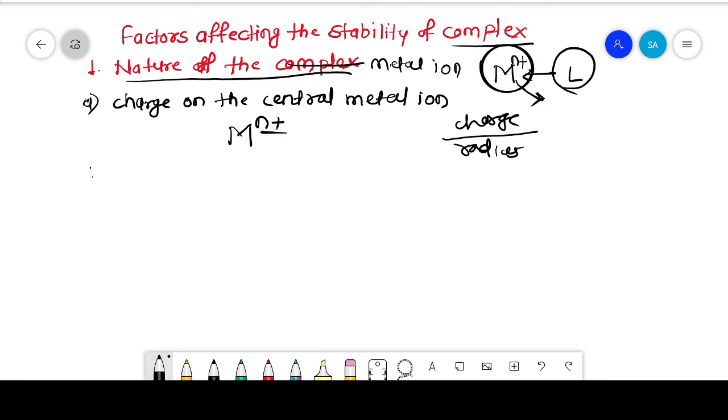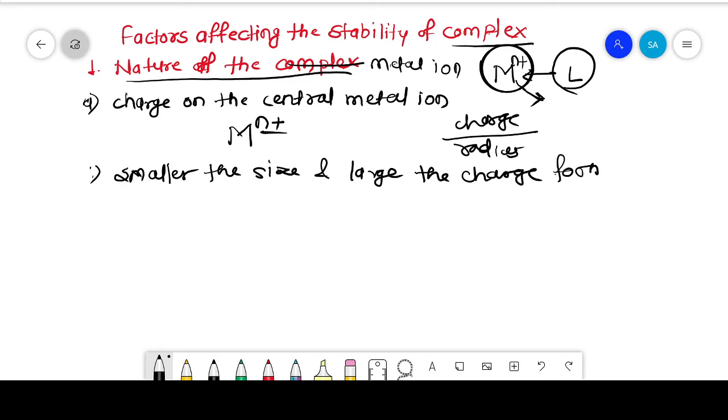That means the point is: smaller size and larger charge form more stable complexes.